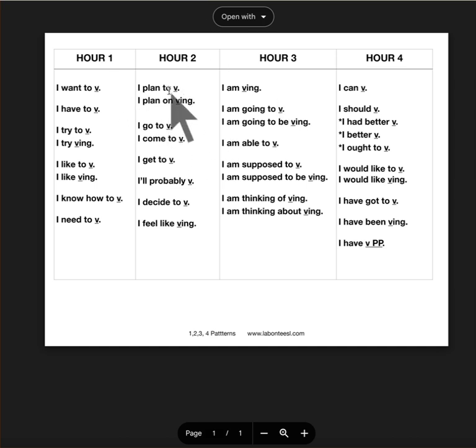So the first 2 hours, do, did, and will are used with the question format. Hour 3, we've introduced the am, and am goes in front. I am going to go. Are you going to go? Are you able to go? Are you supposed to go? Are you thinking of going? And in the 4th hour, which is the one we're in now, we're focusing on patterns which are the exceptions.